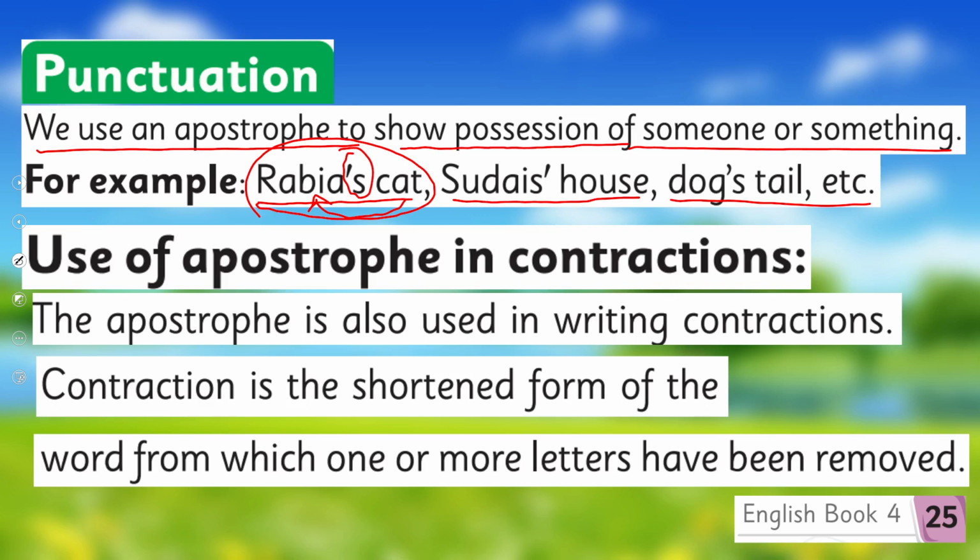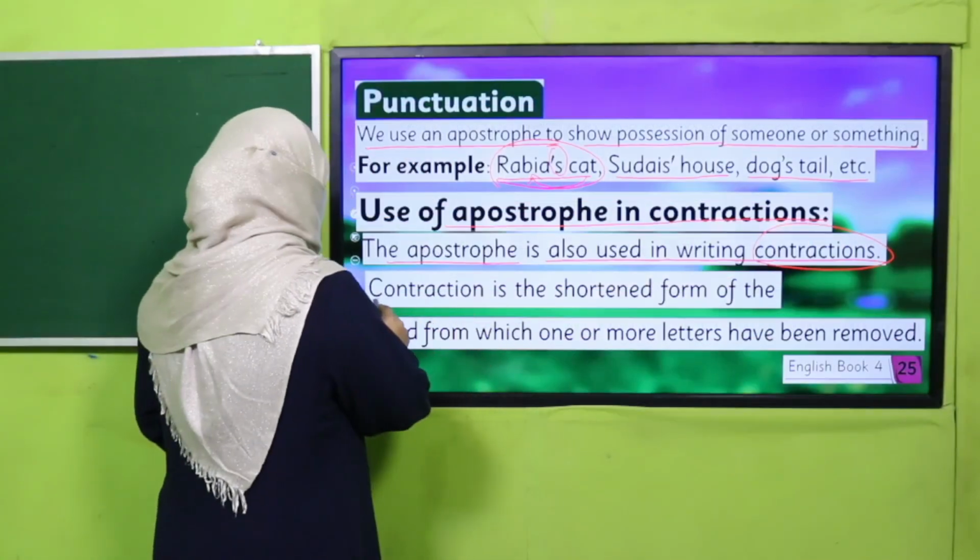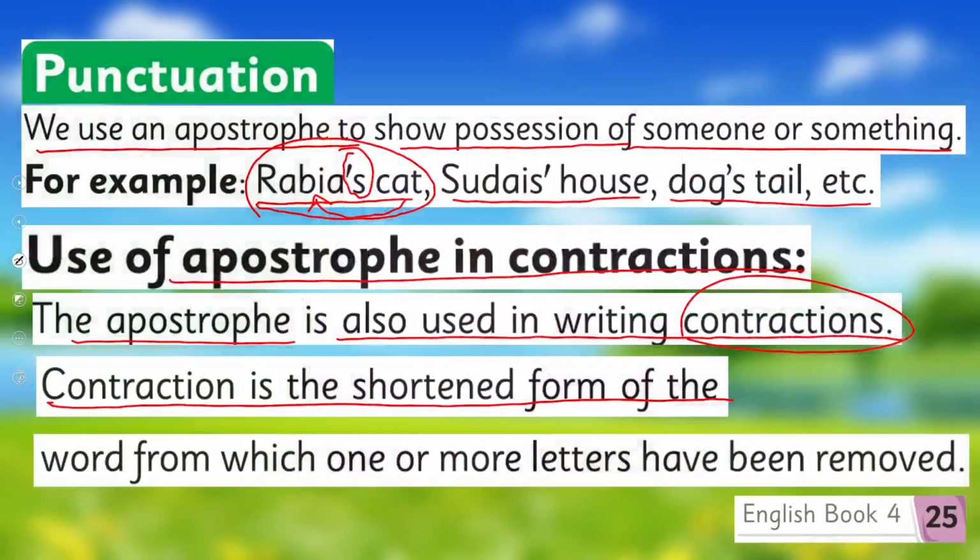But this apostrophe is also used for contraction. How do we use it? The apostrophe is also used in writing contractions. Contraction means to write in short form, to make a shorter form. Contraction is the shorter form of a word from which one or more letters have been removed.